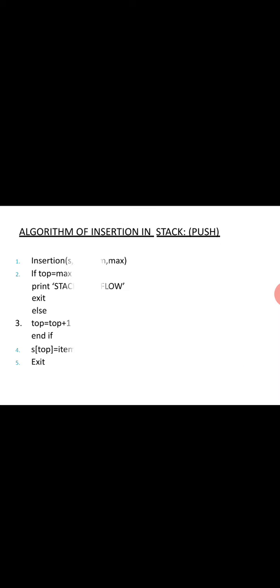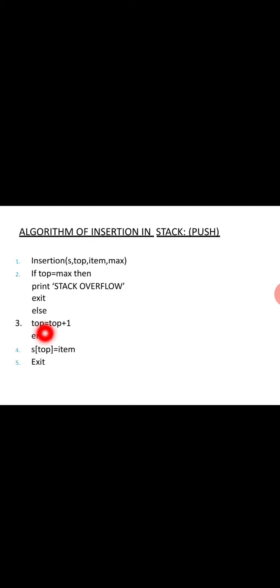Now come to this algorithm. Top equal to maximum, for a maximum of 5, means the stack is overflow. We can't add one more element to that memory because we declared the size as S[5]. Already 5 is full, so top is equal to maximum, and we can't add one more element to the stack. Then this condition is false. If top is not equal to maximum, meaning top is less than maximum, then you have space to add an element.